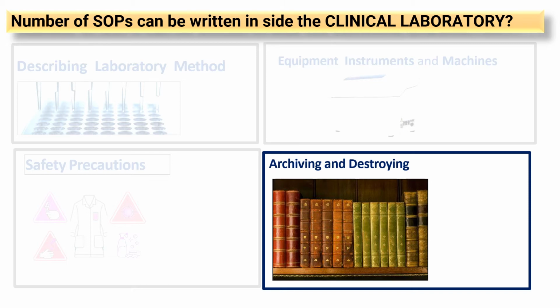So there should be proper SOPs for all these things. That SOP will guide a particular program or project. What are the steps involved in storing and destroying a particular document? For that you can write SOPs.